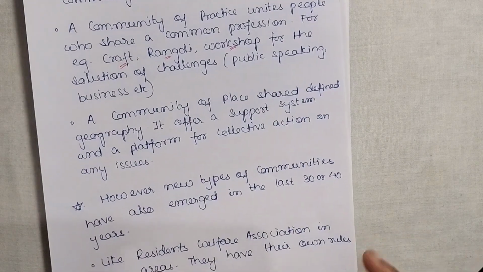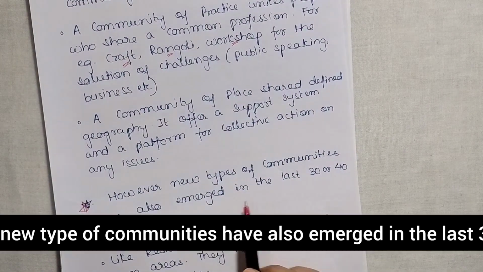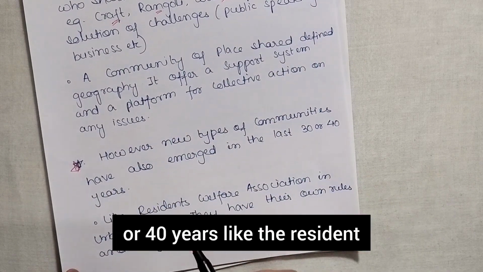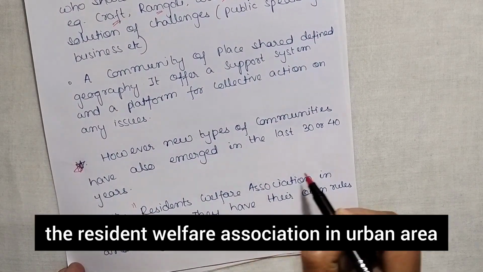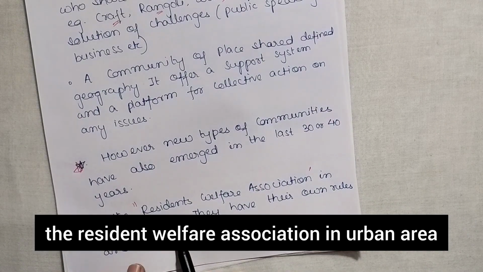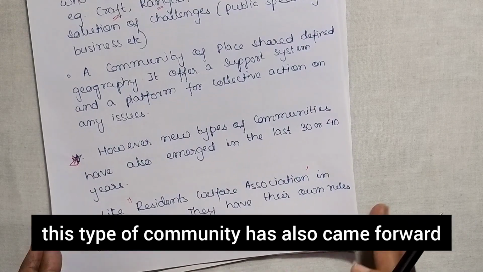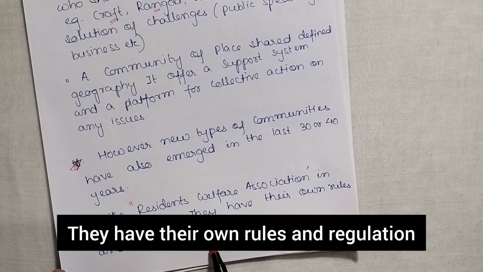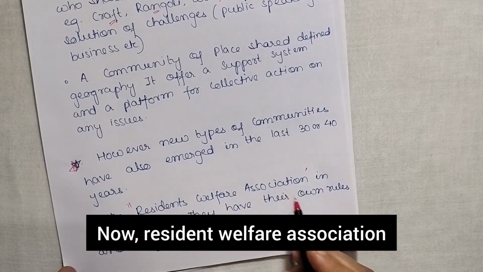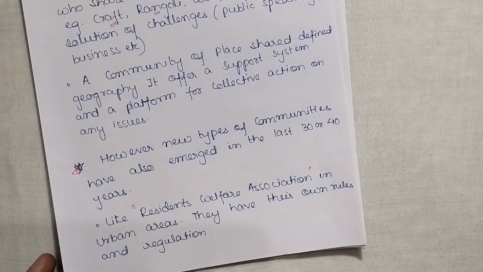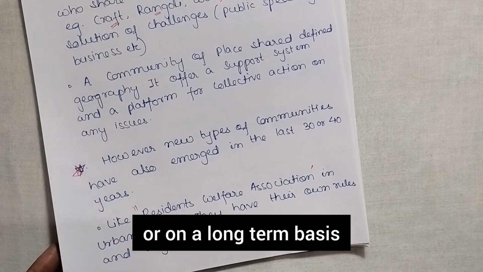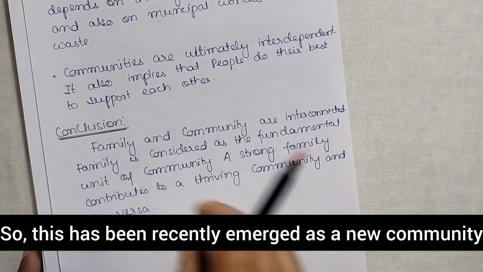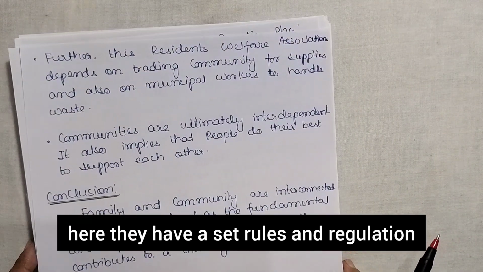Okay. However, here new types of communities have also emerged in the last 30 or 40 years, like the resident welfare association in urban areas. So this type of community has also come forward. They have their own rules and regulations. Now resident welfare association, resident means a person who lives somewhere permanently or on a long term basis. So this has recently emerged as a new community. Here they have set rules and regulations.